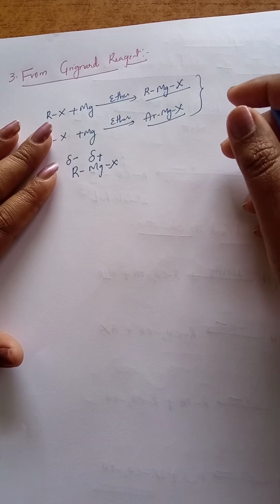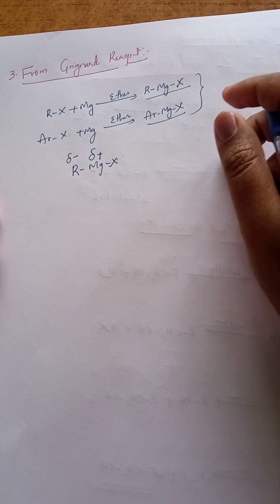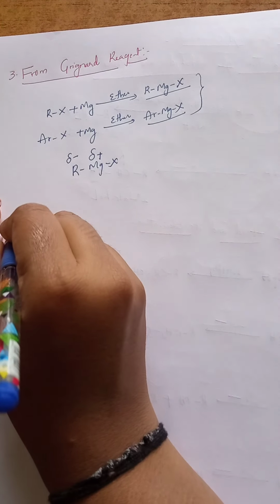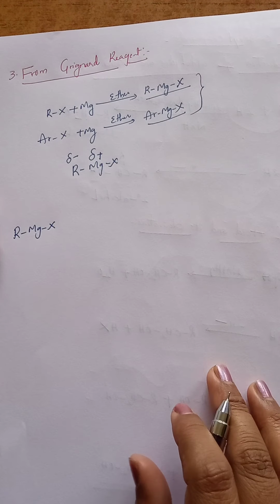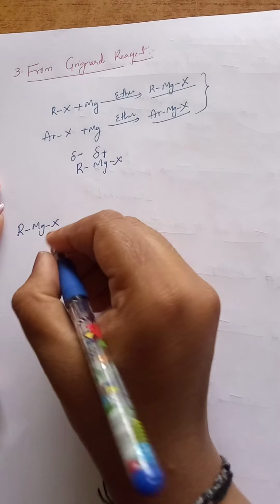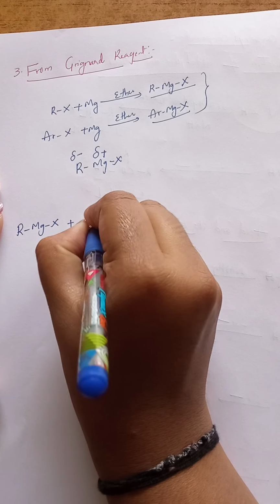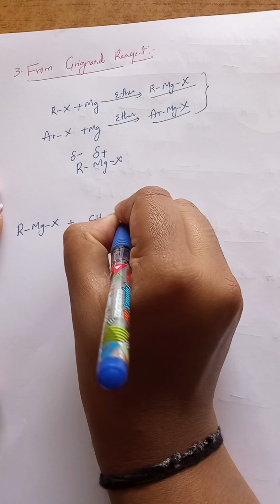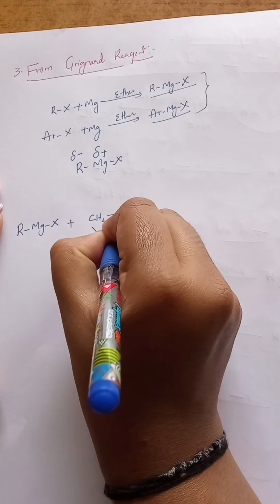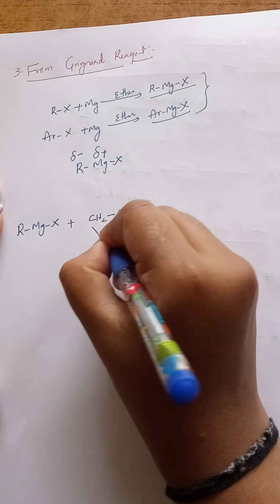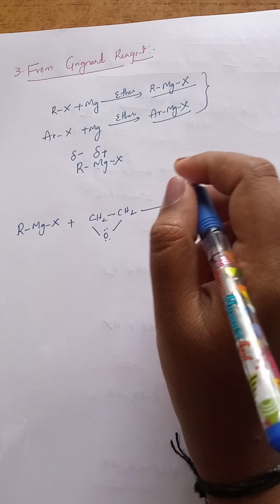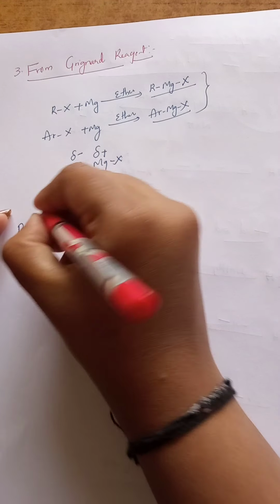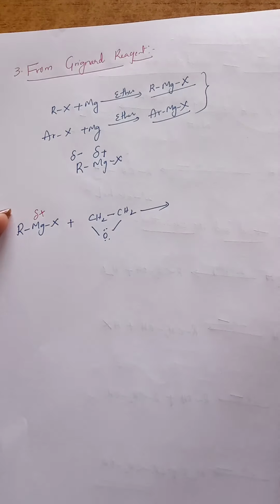Even by using this Grignard reagent, we can finally prepare alcohols. First I am taking the general representation of the Grignard reagent, RMgX. It undergoes reaction with an epoxide, CH2 bond O. Here the oxygen contains lone pairs of electrons. We know in RMgX, the Mg part always has a partial positive charge.